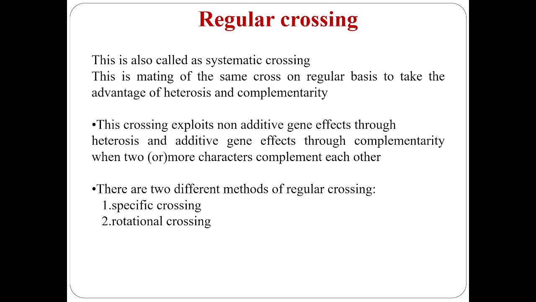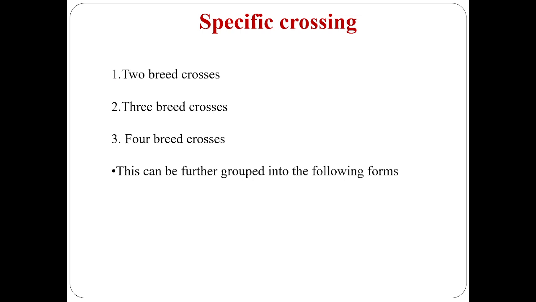Here the crossing exploits non-additive gene effects through heterosis and additive gene effects through complementarity when two or more characters complement each other. There are two different methods of regular crossing: one is specific crossing, the second is rotational crossing. Now let us see one by one.